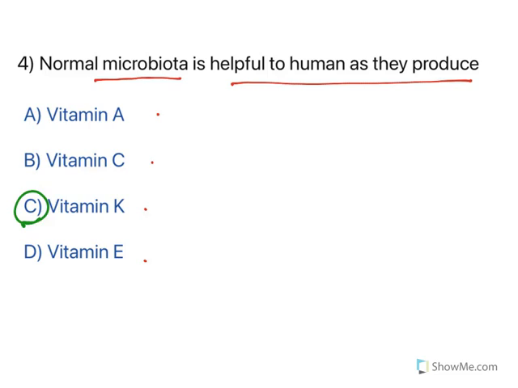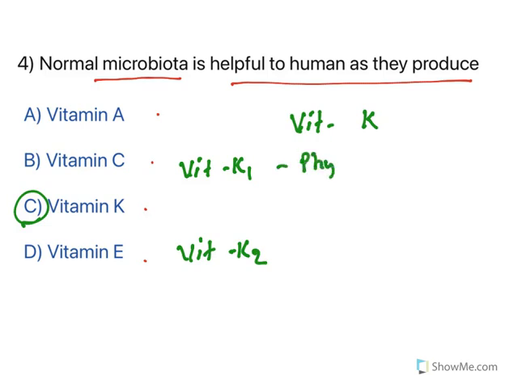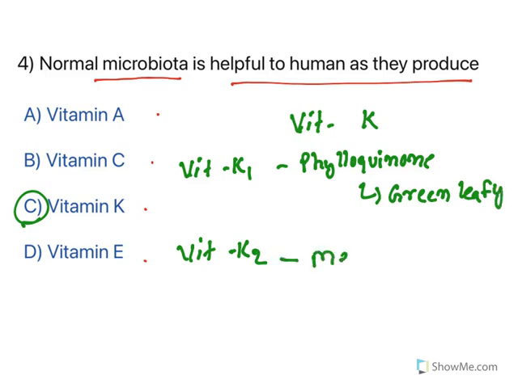Vitamin K. Now let us understand this. We have two variations of vitamin K: vitamin K1 and vitamin K2. Vitamin K1 is also known as phylloquinone. This phylloquinone is obtained from green leafy vegetables. Whereas vitamin K2 is known as menaquinone. This menaquinone is what is synthesized by gut microbiota.